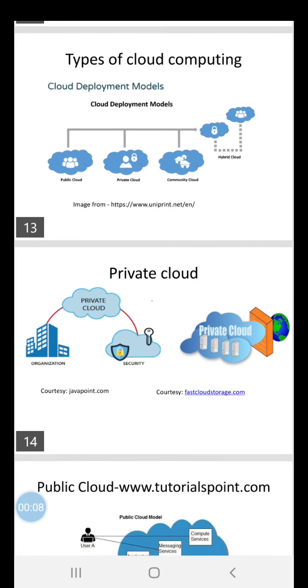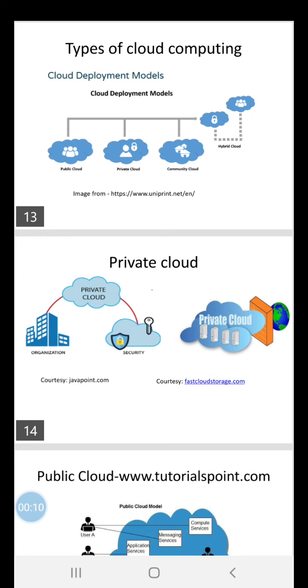So, in the previous video we covered the services given by the cloud. Today we'll learn about the different types of cloud computing models available. Basically, there are three types of cloud computing models: private cloud, public cloud, community cloud, and the combination of two clouds makes a hybrid cloud, right?